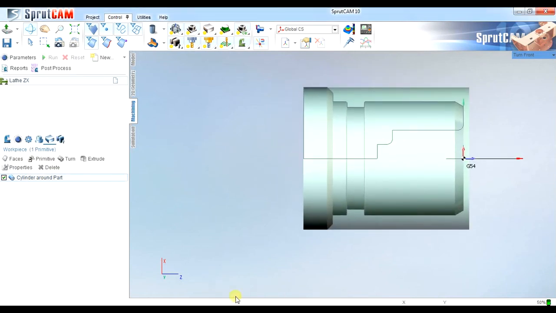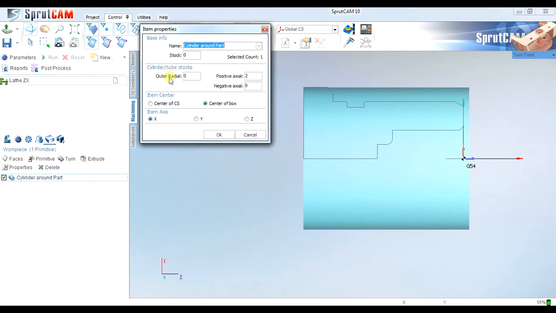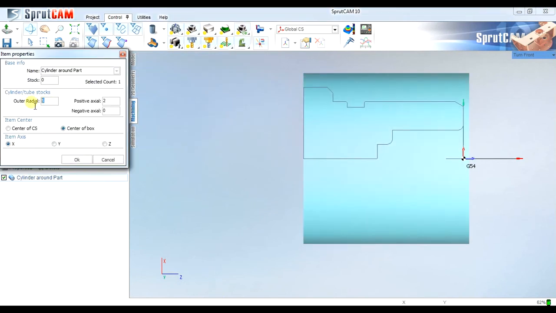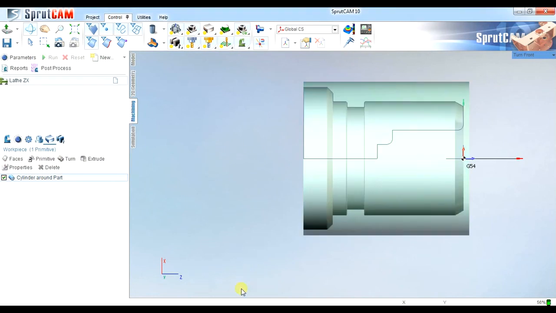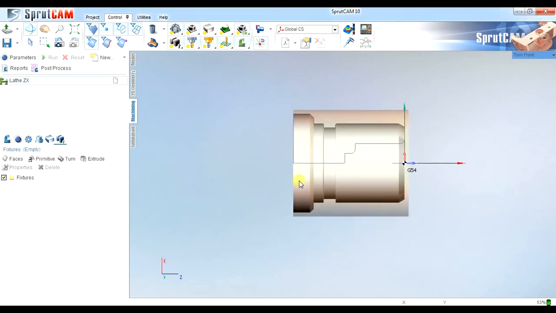Likewise, we can add stock to the outer diameter. Just double-click again. Now you see that 5mm added to the outer diameter radially. Anytime we can make the changes. Till now, SprutCAM is understood to do machining 2mm of the face and 2mm to the outer diameter.